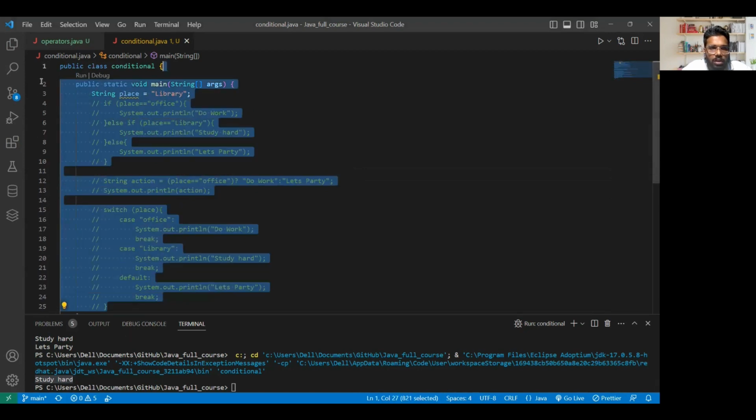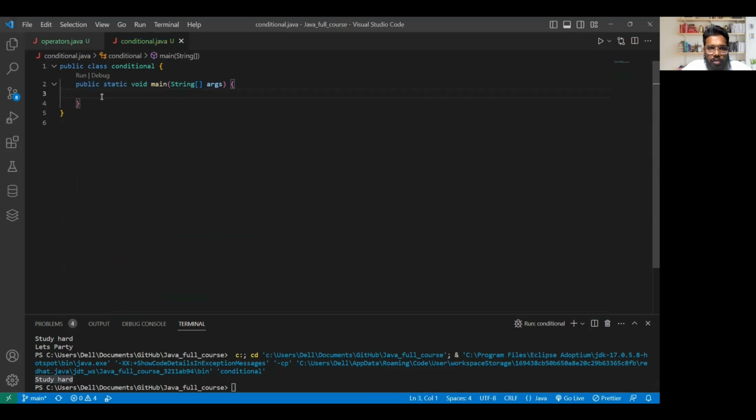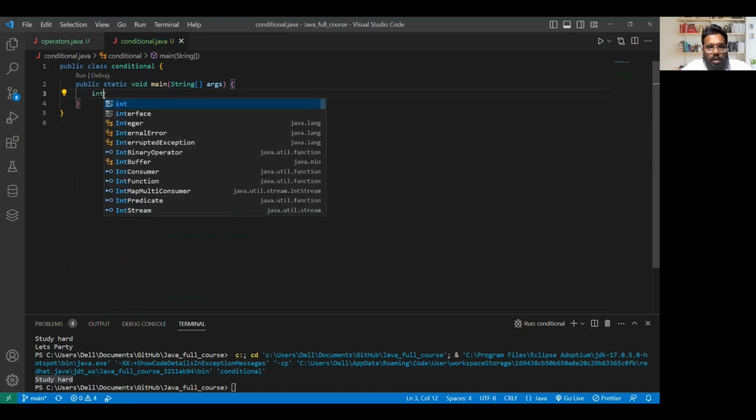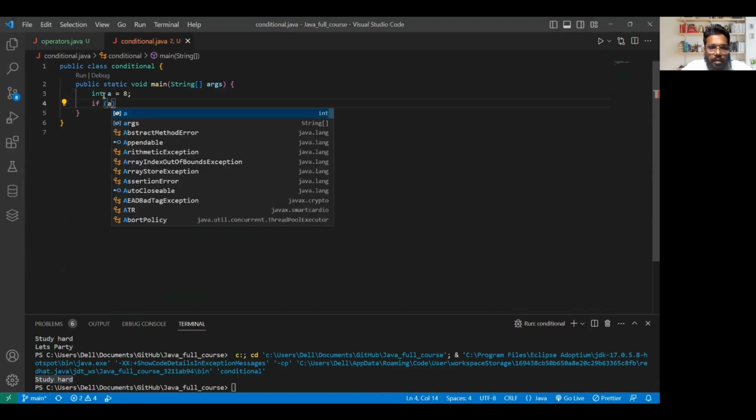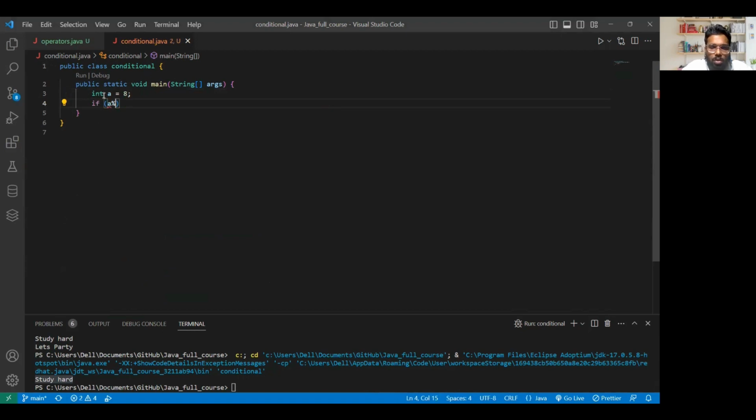Now quickly let's do a few exercises. The first one is we'll try to find out odd or even. For that I'll again take a number from the user. Let's say int a equal to 8. First of all, to write it with an if statement, I can say if a modulus of 2 equal to 0, and if this condition is true, sout even.